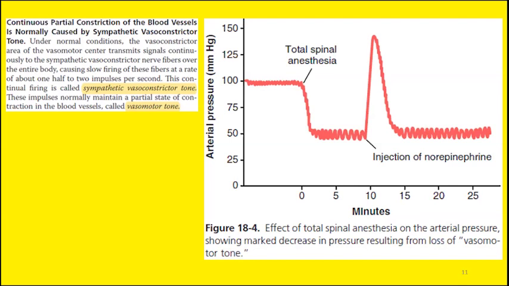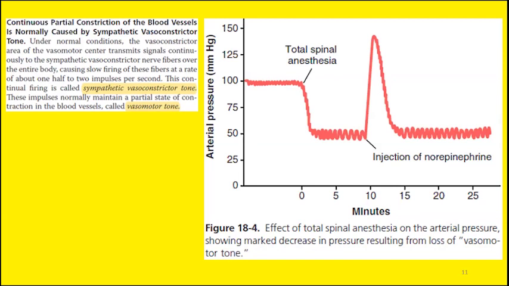As we all know, by tonicity or muscle tone, we mean a partial state of contraction even at the resting state. For example, there is skeletal muscle tone even at rest. The skeletal muscles remain at rest, but they still exhibit some degree of contraction. This property is known as tone or tonicity.